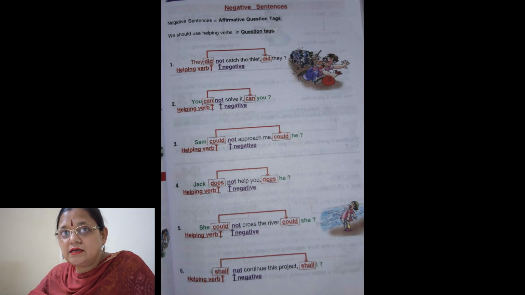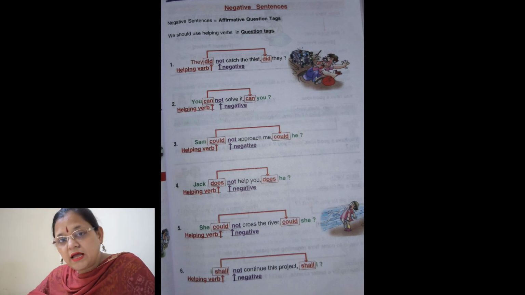So what question tag will come? Did they? Okay, when it is a negative sentence, then a positive question tag comes. And if the sentence is positive or affirmative, then always a negative question tag is there. This you have to keep in mind.